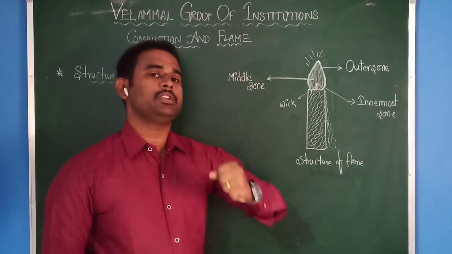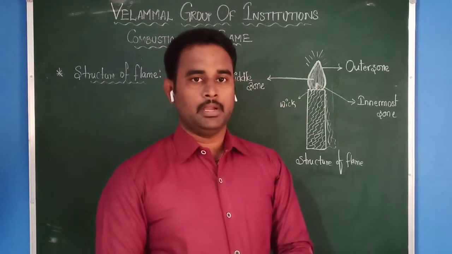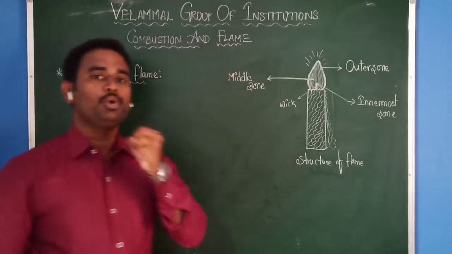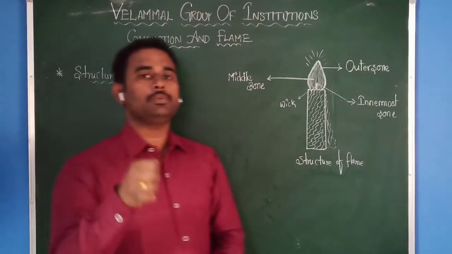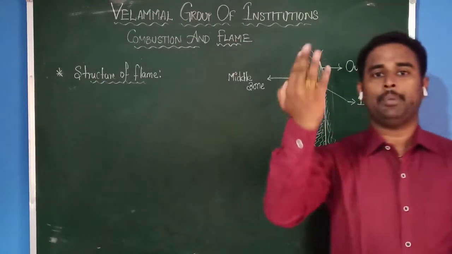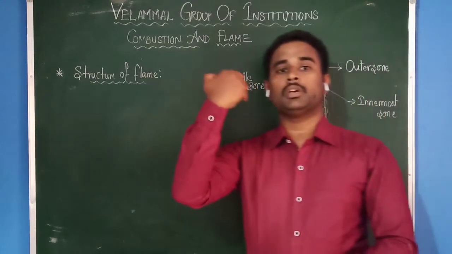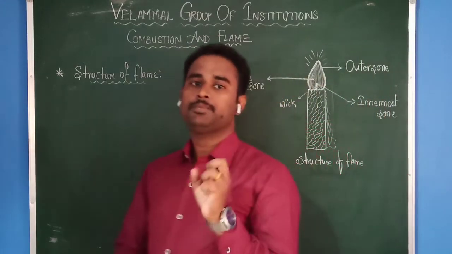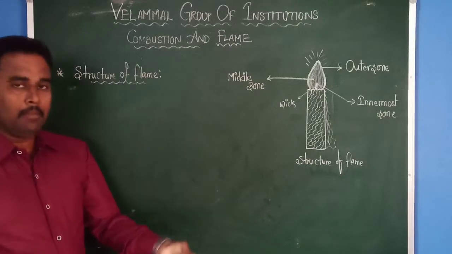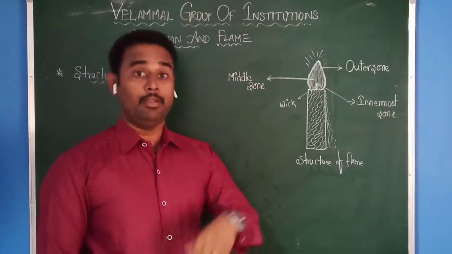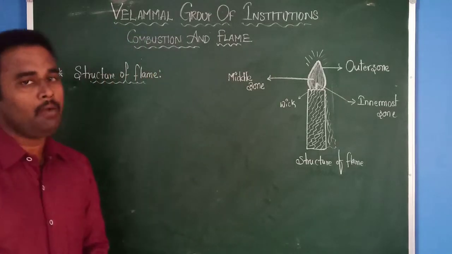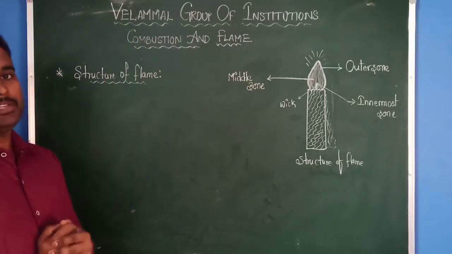But some of the substances won't produce any vapors. In that case, you cannot see any type of flame. Therefore, we can conclude that the combustible substances which are able to vaporize are able to produce flame. That is why some substances burn with a flame, but some substances won't burn with a flame. They will burn, but they won't give any type of flame. This is the explanation for that reason.